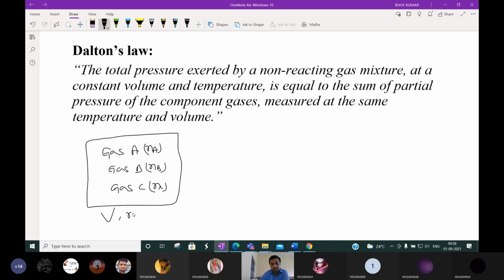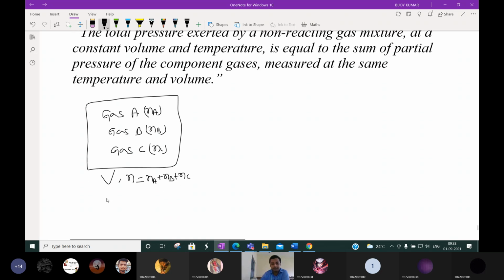Then the total number of moles is how much? It is Na plus Nb plus Nc, the total number of moles in the gas. Then suppose the pressure is P and temperature is T. These are the state variables, N, R, T. R you can calculate according to the units.